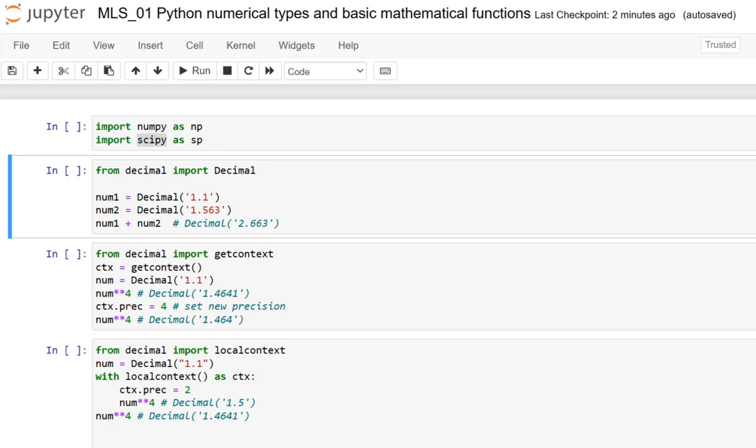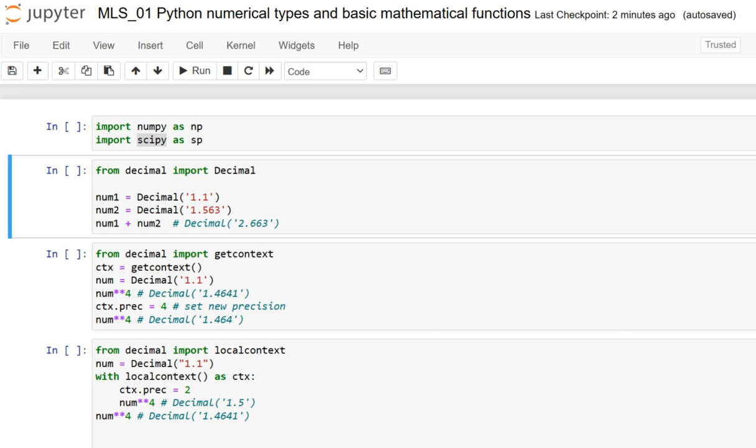Dear friends, actually Python has built-in numerical types and basic mathematical functions that suffice for small applications that involve only small calculations. And of course, we have good advantages with the NumPy package, which provides a high performance array type and associated routines, including basic mathematical functions that operate efficiently on arrays.